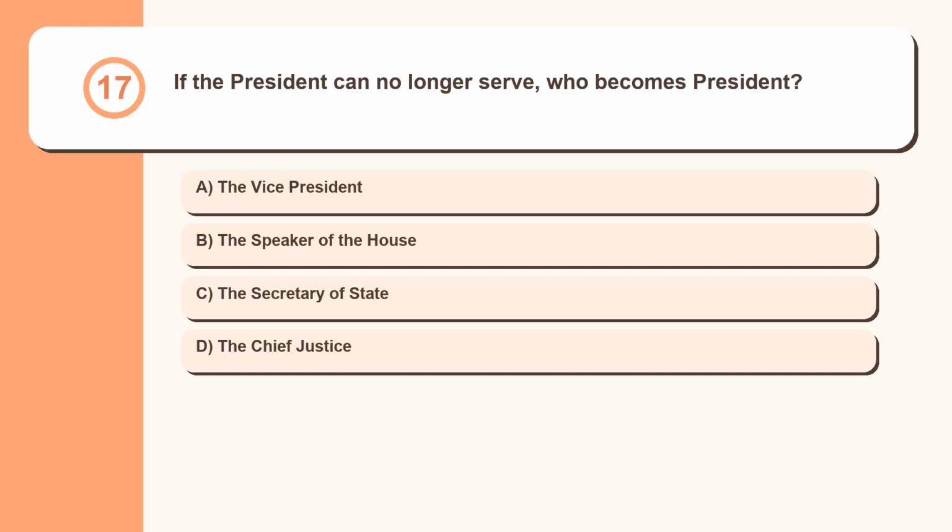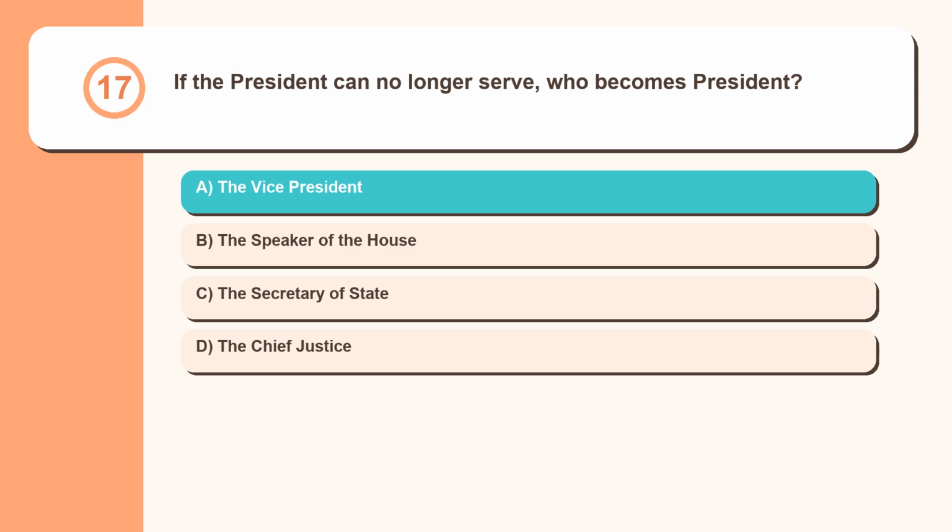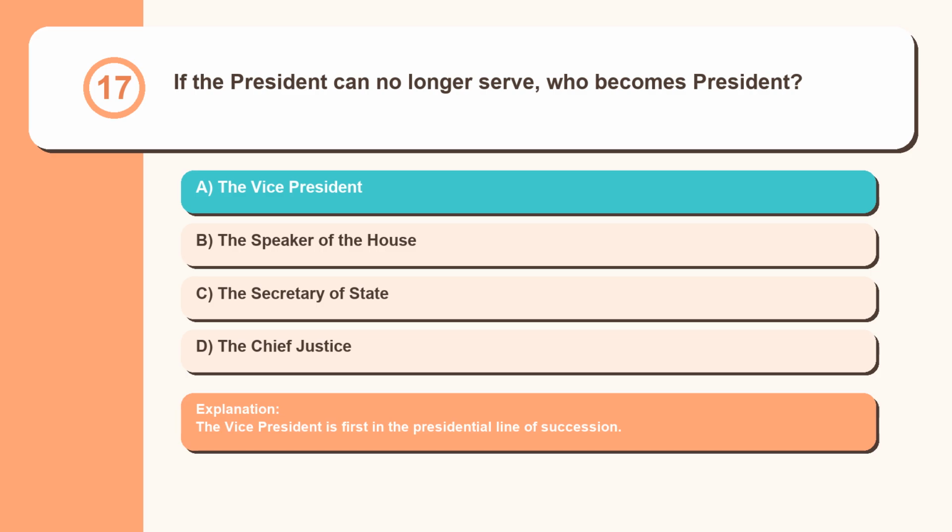Question 17. If the President can no longer serve, who becomes President? The Vice President, the Speaker of the House, the Secretary of State, the Chief Justice. The Vice President is first in the presidential line of succession.